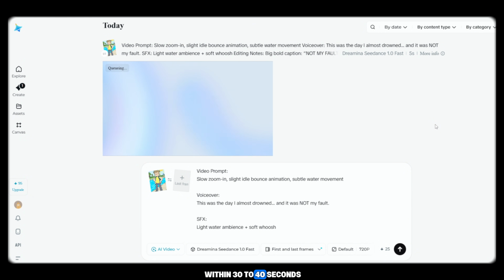Within 30 to 40 seconds, your video will be ready, which is extremely fast, and the quality is honestly better than many other tools. I have tested this multiple times and compared it with other tools. And this one performs really well, guys.